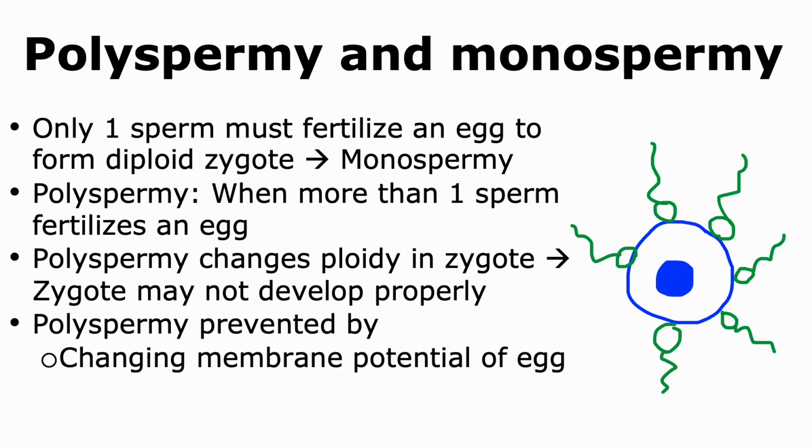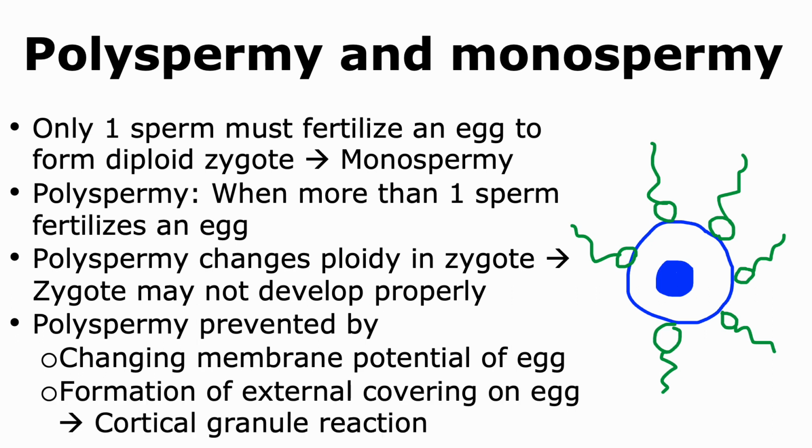This can be done by changing the membrane potential of the egg transiently so that the sperm are no longer able to associate or fuse with the egg efficiently. Another, better way of preventing polyspermy is the formation of an external covering on the egg, which occurs due to a reaction called the cortical granule reaction.